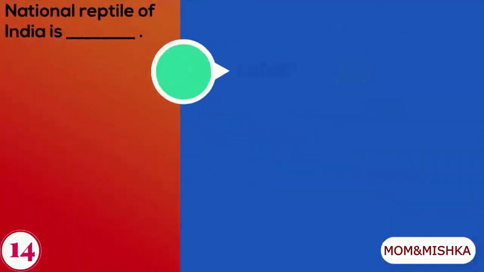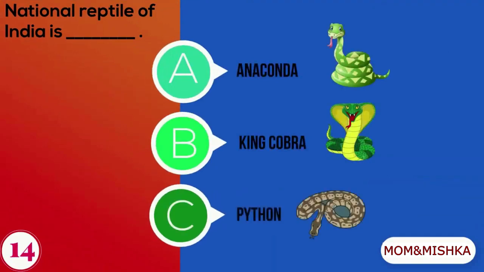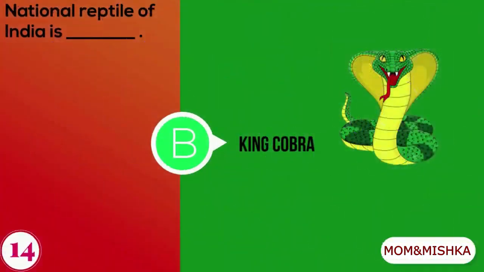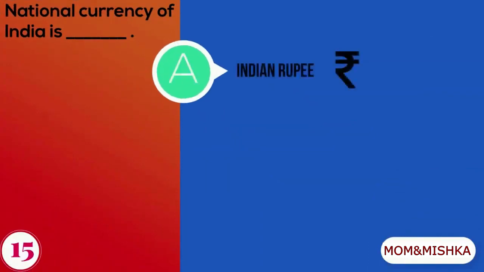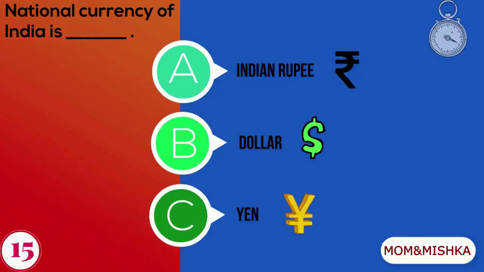National reptile of India is A. Anaconda, B. King cobra, C. Python. National reptile of India is king cobra. National currency of India is A. Indian rupee, B. Dollar, C. Yen.